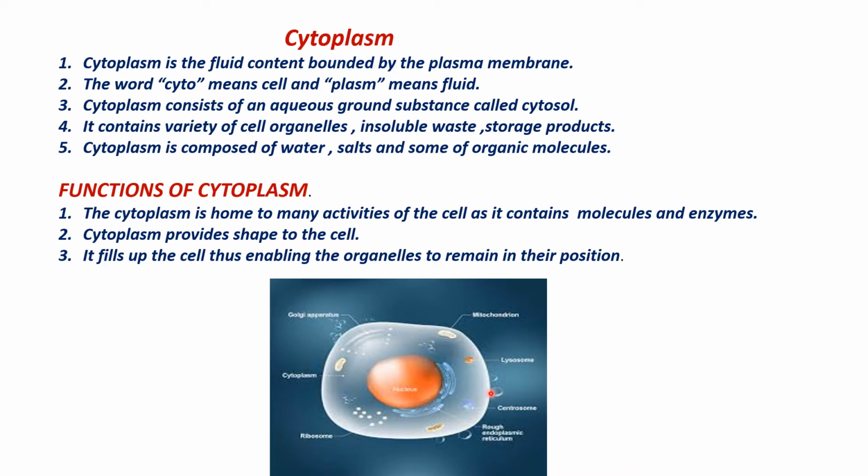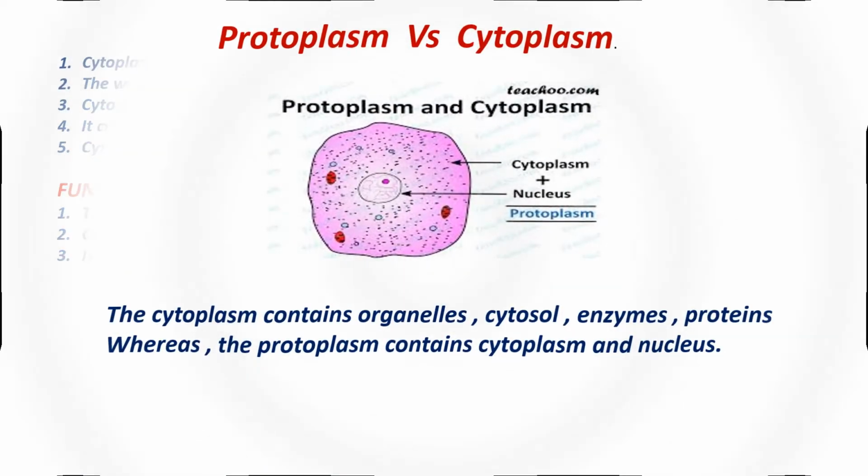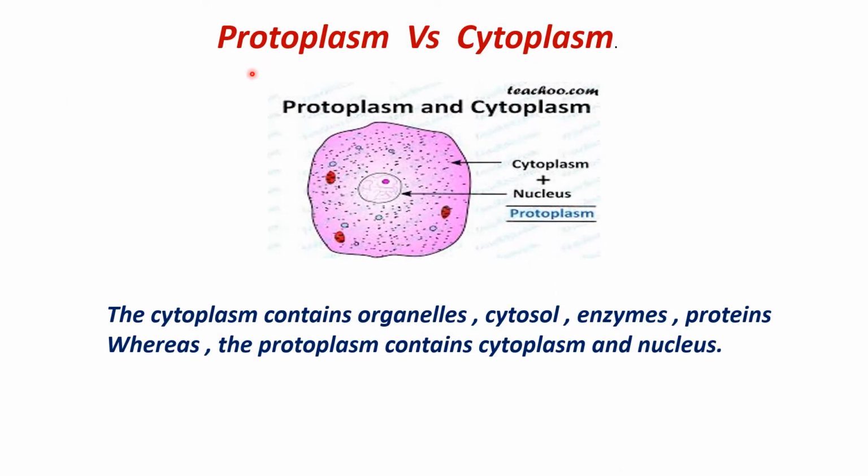And the next thing is protoplasm. We know that the word proto means life, and plasm means fluid. Scientists thought these two substances, cytoplasm and protoplasm, were different. After their great research, they found these two are not different. Both are the same. Then what is the difference?